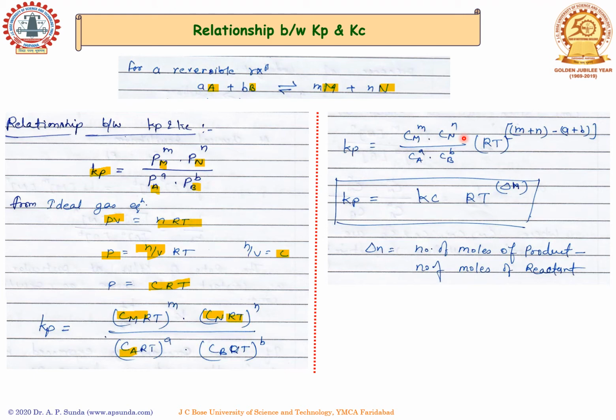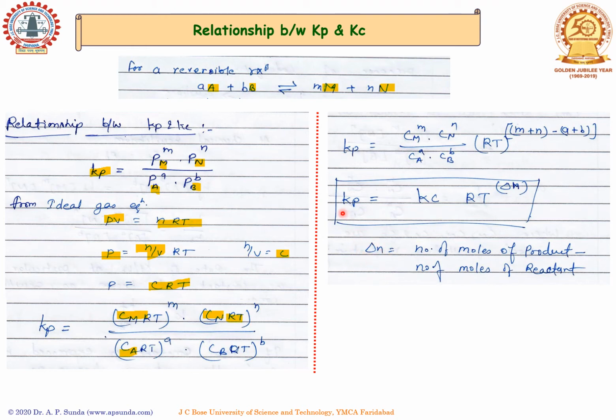Here, we can take the concentration terms separately, and we can rewrite this equation with the term RT to the power (m plus n) minus (a plus b), where m plus n is nothing but the number of moles of product and a plus b is the number of moles of reactant, which we can simply rewrite as delta n.